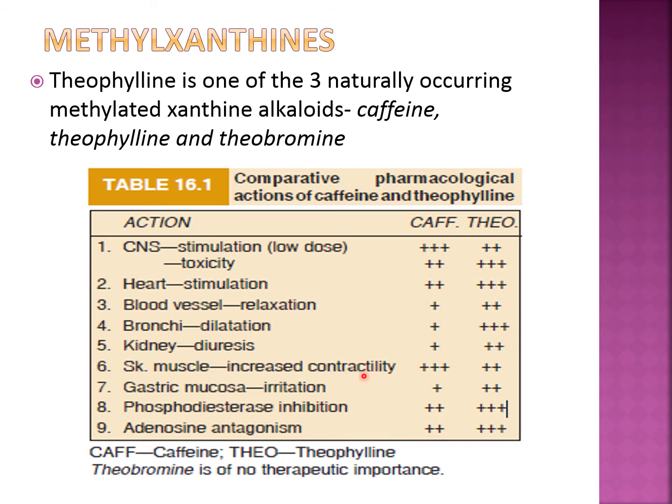Apart from that, they also cause increased contractility of the skeletal muscles. They cause gastric mucosa irritation, and this is not an advantage, this is a side effect or disadvantage. That's why the patient may experience acidity or dyspepsia type of symptoms with the methylxanthines. And there are two other actions, phosphodiesterase inhibition and adenosine antagonism, that we will see in the coming slide. These two actions are very important for its bronchodilatory effect.